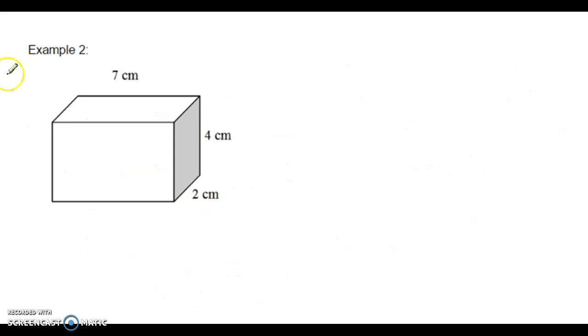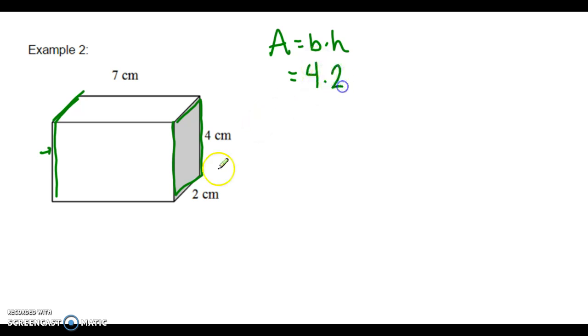So jumping down here to example number 2, we're going to do the same thing, starting with looking at each side individually. My eyes are immediately drawn to this side over here, just because on my paper it's kind of grayed out. So that's the one that I'm going to start with, and its matching side is going to be this one right here, that you can't even see the whole side for. But we know that our formula again is area equals base times height. Here we have 4 times 2 as my base and my height, and so that gives me a total area of 8 centimeters squared. So that takes care of those 2 sides.